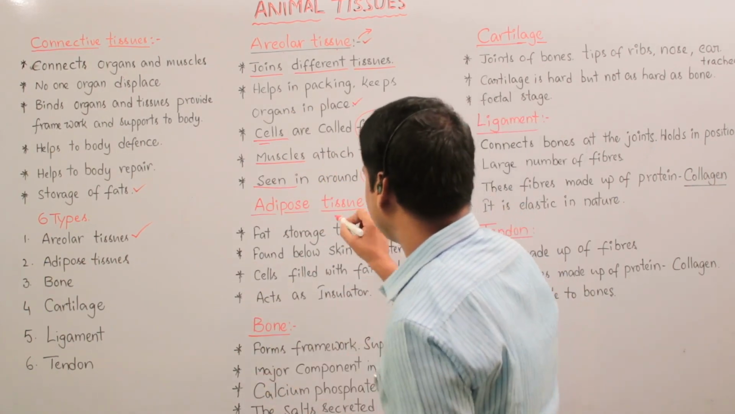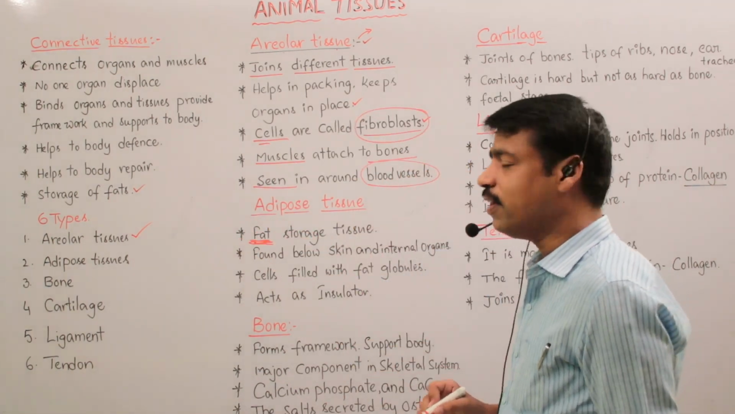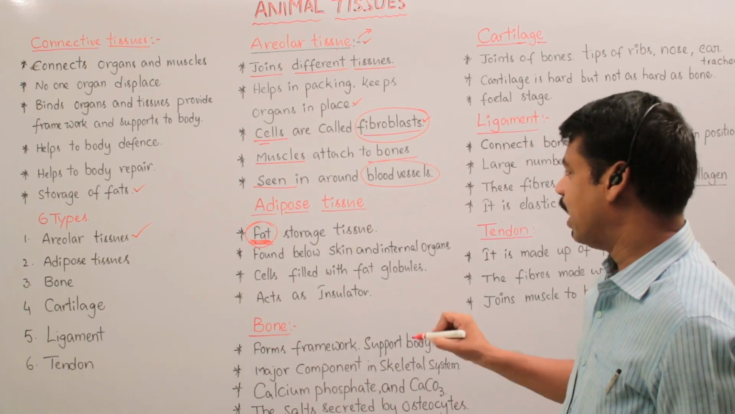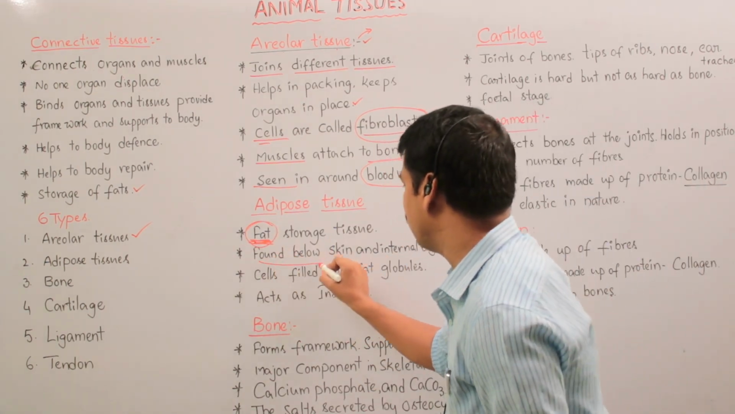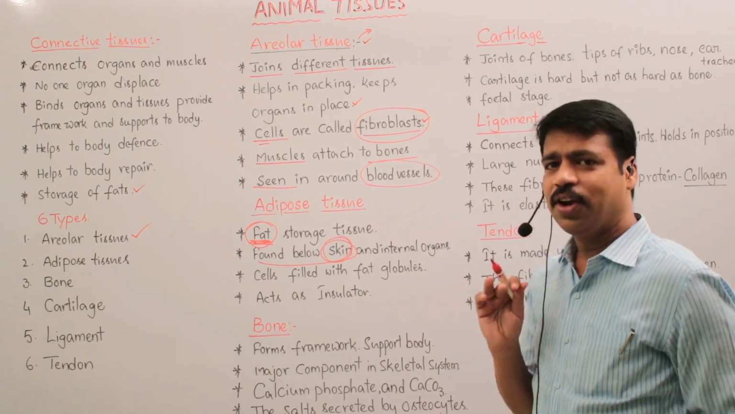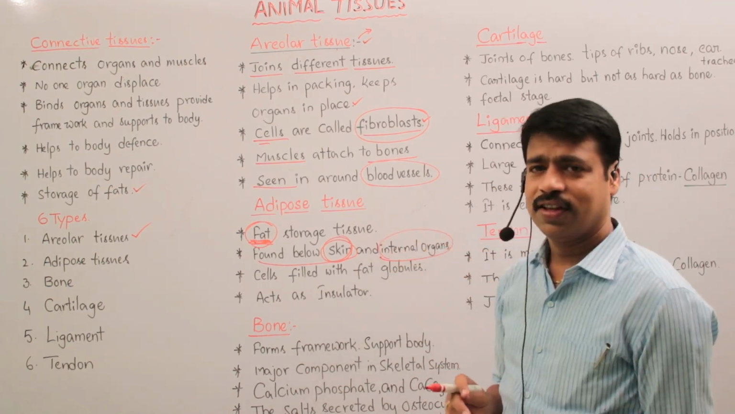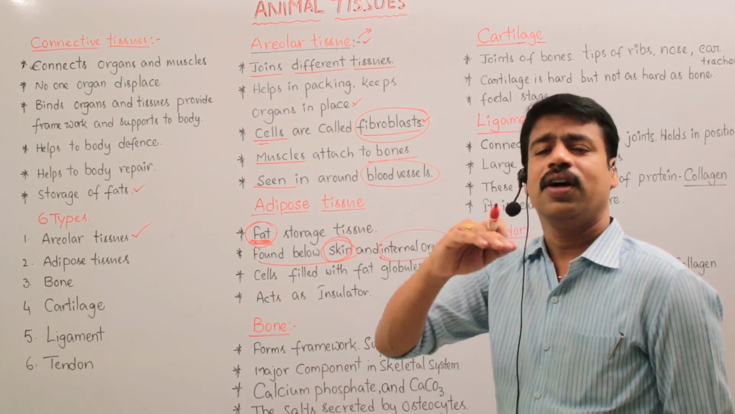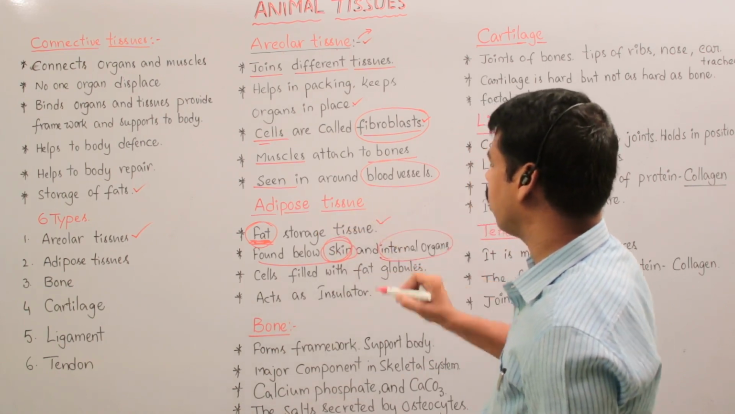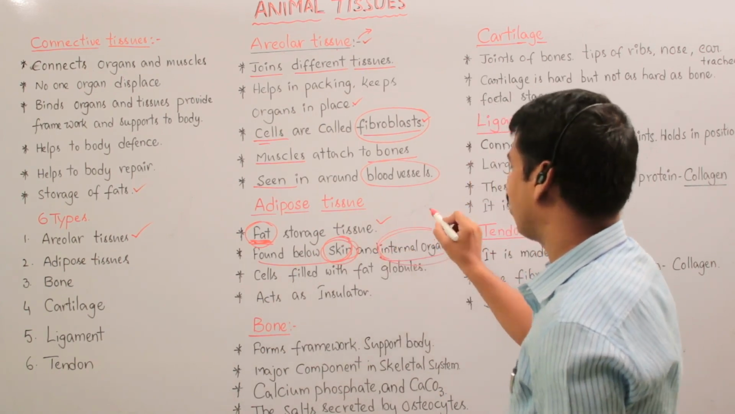So what is adipose tissue? Adipose tissue is a fat storage tissue. That means adipose tissue only stores the fat globules. And where is it found? It is found below the skin layer, under the endodermis, and on internal organs. Some fat globules are formed upon the internal organs. So adipose tissue stores fat globules and is found below the skin and around internal organs.